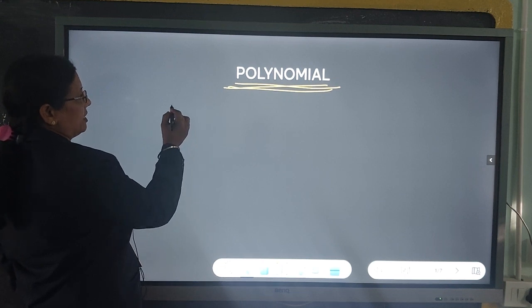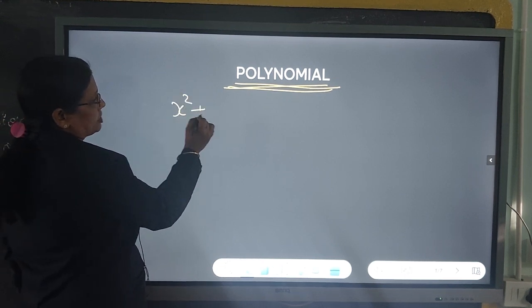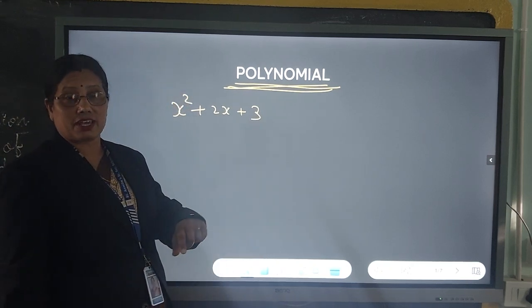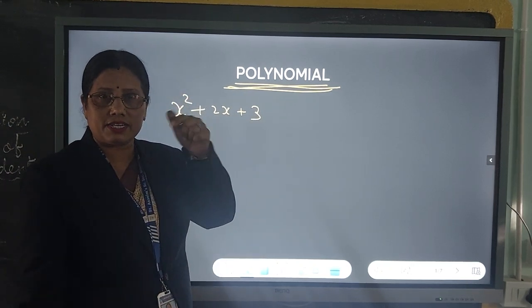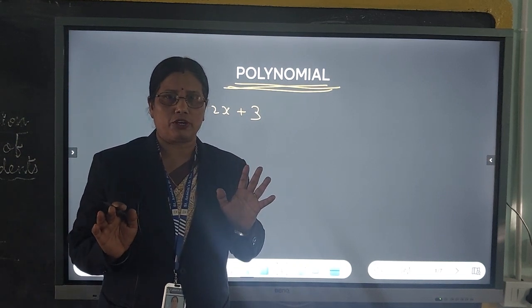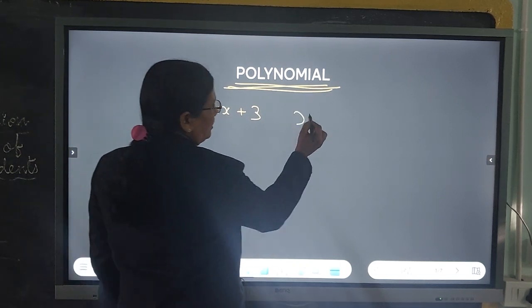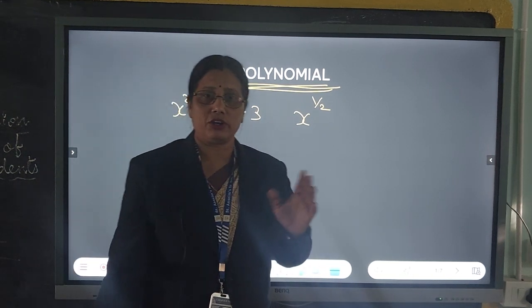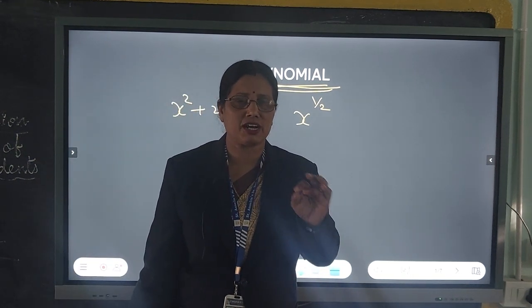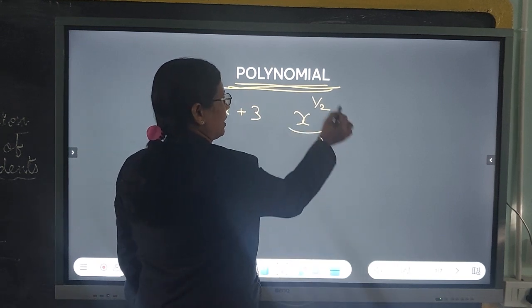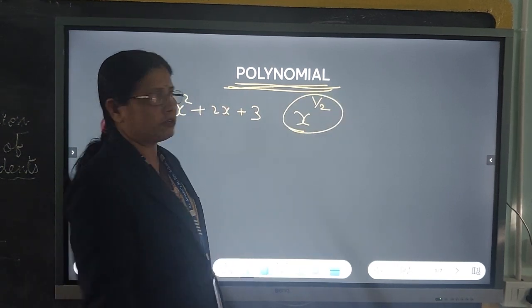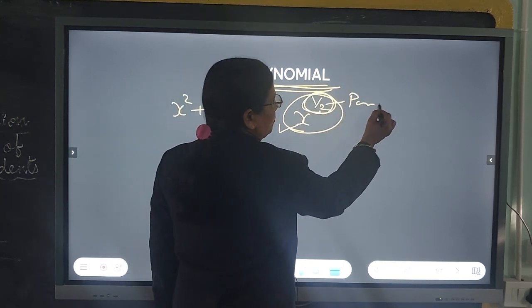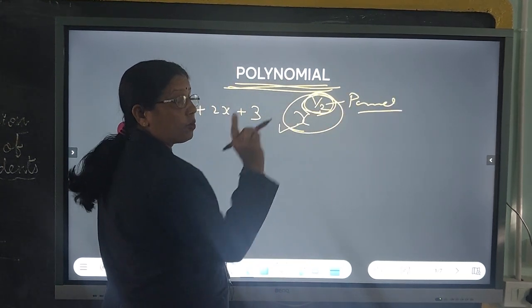Polynomial, where you can say any algebraic expression which is having a whole number as its exponent is said to be a polynomial. We can't say that x raised to half is a polynomial. Can we? This has already been taught to you, but still I want a revision of that part. Can we say this is a polynomial? No, because the exponent or the power which it is having is not a whole number.